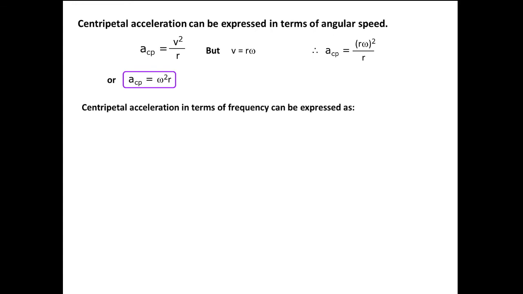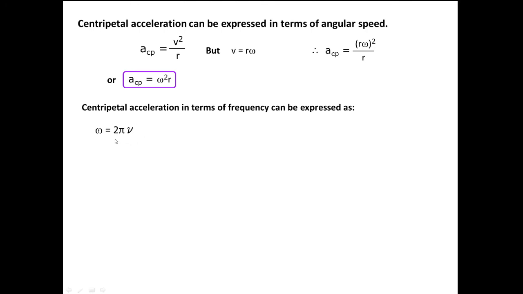Now how can we represent centripetal acceleration in terms of angular speed? Just now we came to know centripetal acceleration is V square by R, but V equals R omega. So centripetal acceleration is R square omega square by R, so its value will be omega square R. Now in terms of frequency, angular velocity is 2 pi by T, the time period.